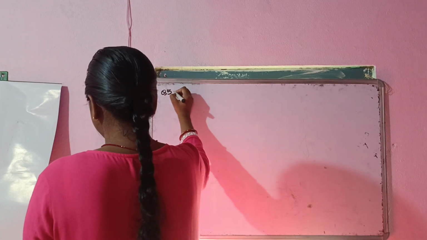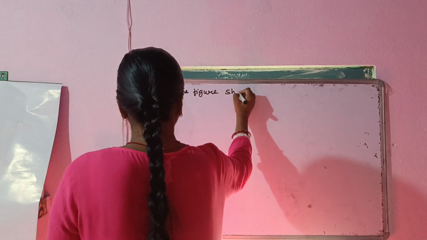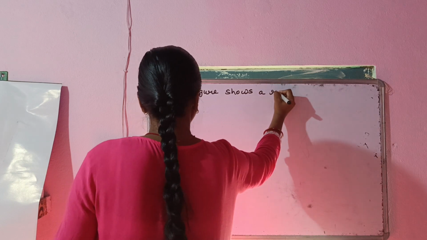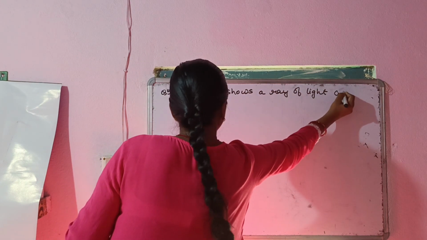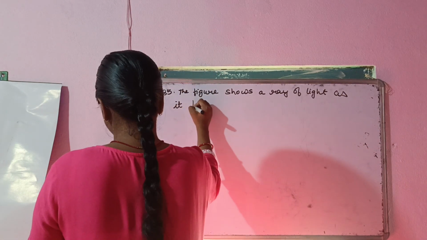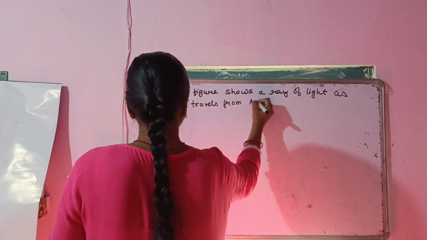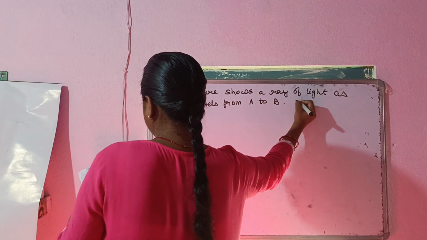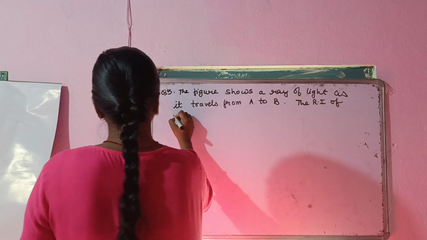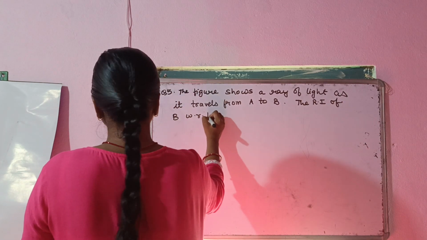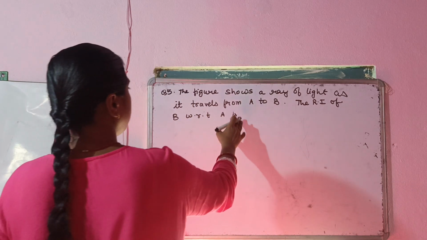Question number 5. The figure shows a ray of light as it travels from A to B. The refractive index of B with respect to A is, you have to tell, many options will be given.